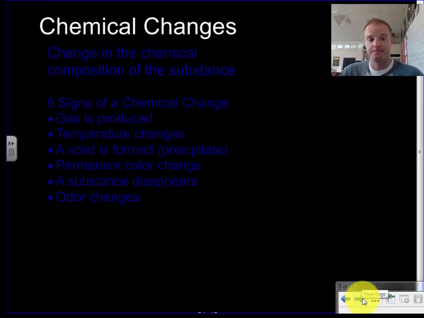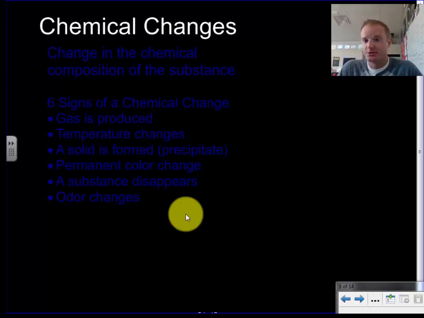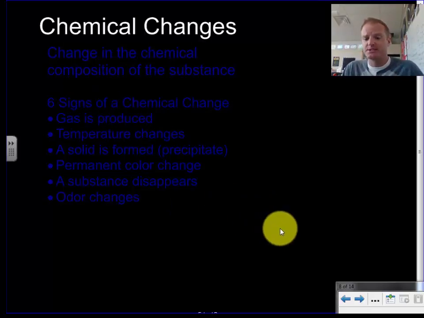So on the other side, chemical changes, again, is that change in a chemical composition or something new being created. So the signs we look for of a chemical change, there's a gas being produced. If you burn a piece of wood, gas is released. Temperature change, a solid is formed. We call that a precipitate. A lot of times it happens when two liquids mix. There's a permanent color change, like you can't go back to what you had before. A substance disappears. We don't say it really disappears, but it seems to disappear. We don't see it in its same state anymore. Or if there's an odor change, that's also a big indication of a chemical change. So those are kind of the big signs we look for when we're looking at chemical changes.